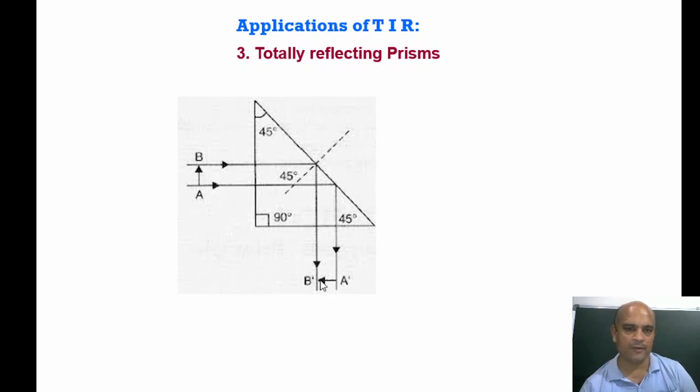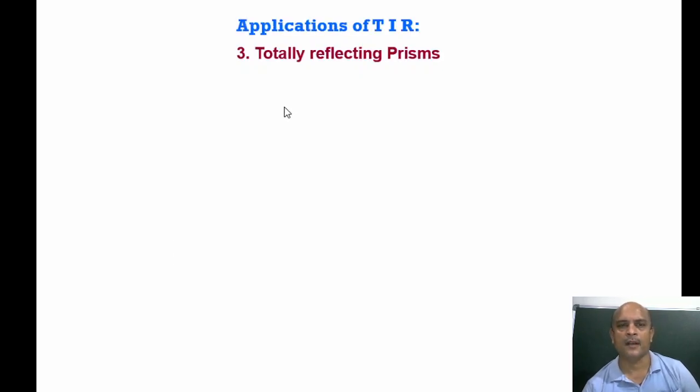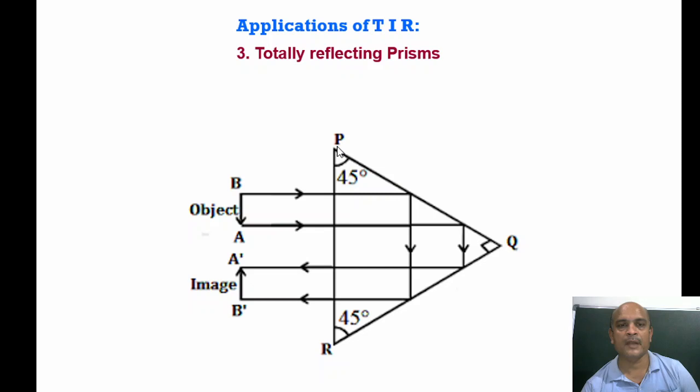Second, use of the same type of prism, a right angle isosceles prism, but now we use it in a different way. In this way, we can get the inverted image. Now we want to observe and analyze, so a ray is incident at this angle. This angle will be 45 degrees, which is greater than 42 degrees. So this is 45 and this will be 45, which means overall it will be 90 degrees.